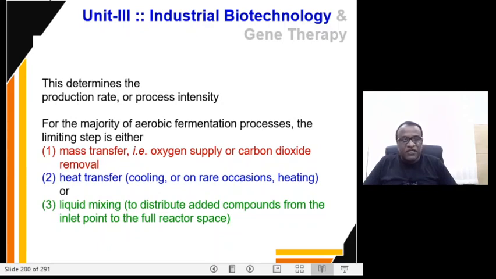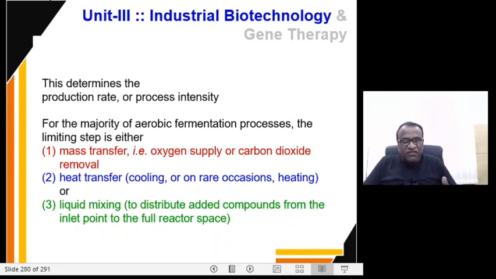In mass transfer, it is about the supply of oxygen or carbon dioxide removal, and in heat transfer it is about the cooling or on rare occasions heating too. And in liquid mixing it is about distributing added compounds from the inlet point to the full space of the reactor vessel.